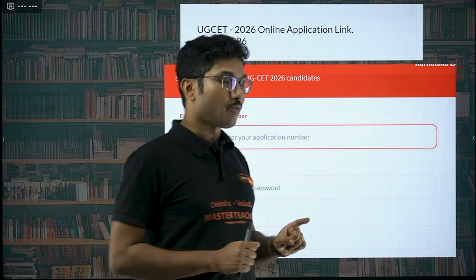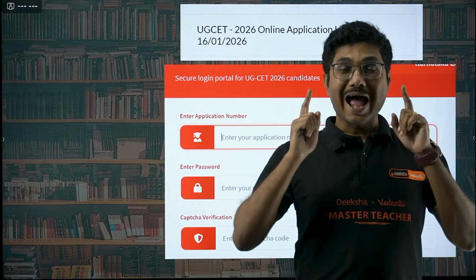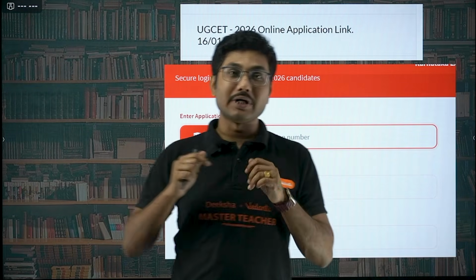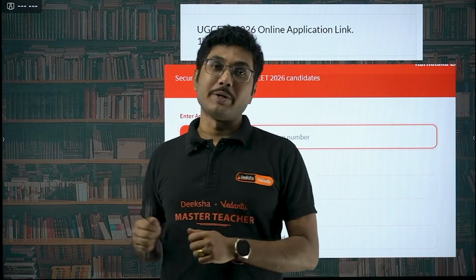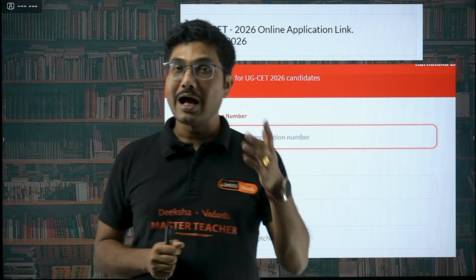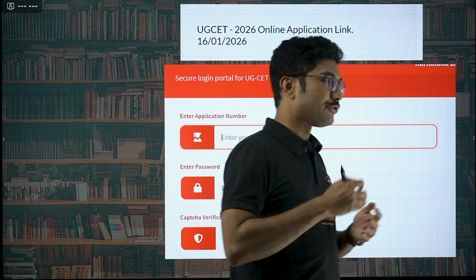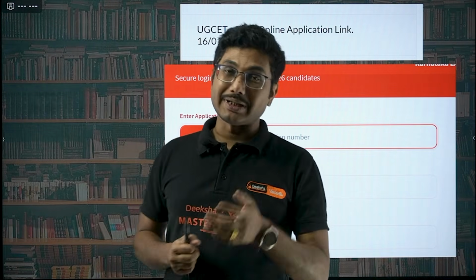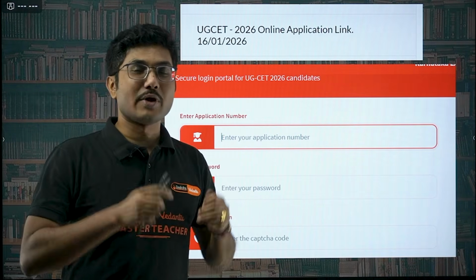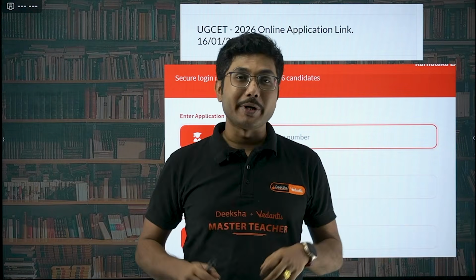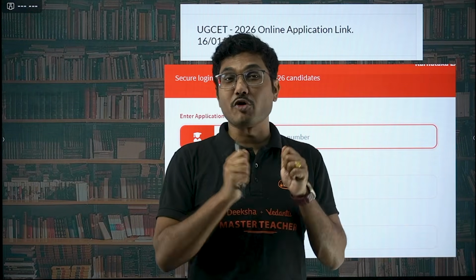Okay, so all the documentation has to be according to the guidelines set up by the KEA during the initial announcement. Okay, there was an initial brochure available. You know what the format is. Suppose you are claiming a reservation in the North Karnataka, Hyderabad Karnataka region, then you have to have the proper certificate, domicile certificate, and all the required documents in the prescribed format by KEA.